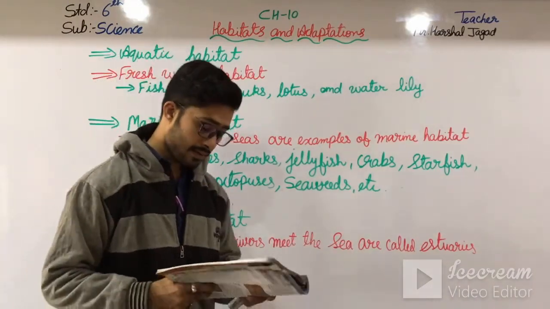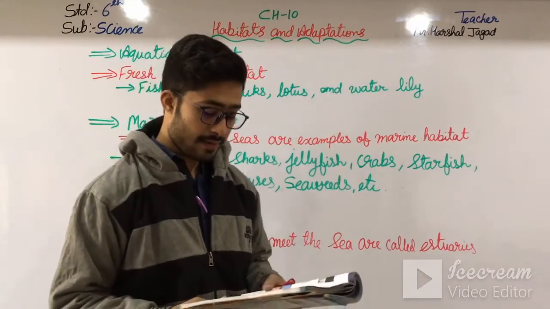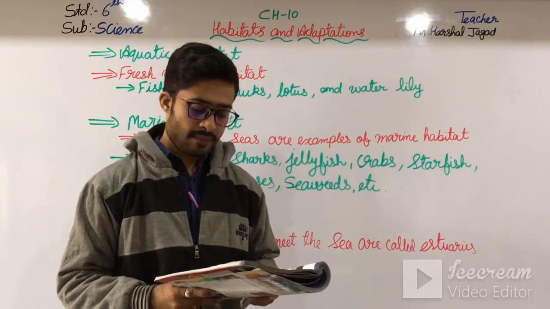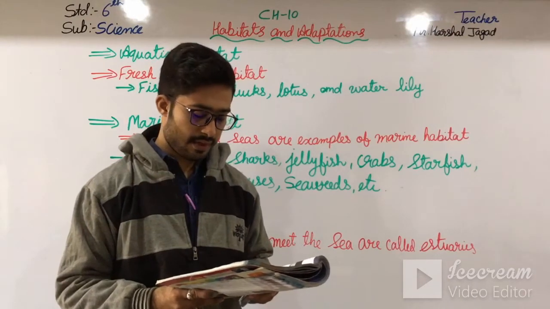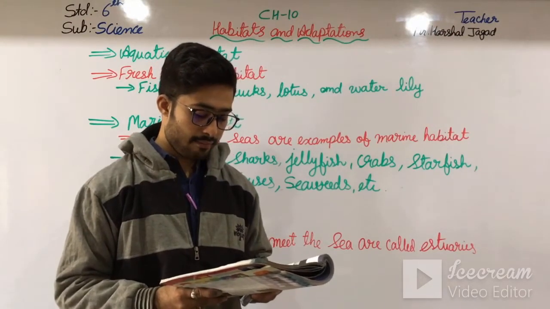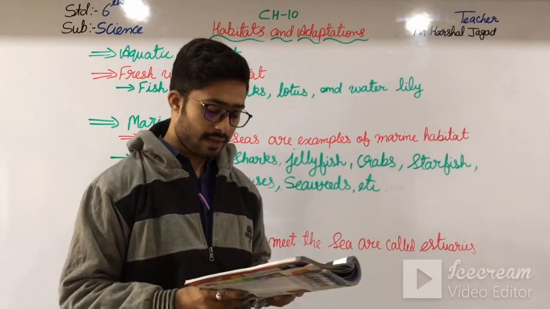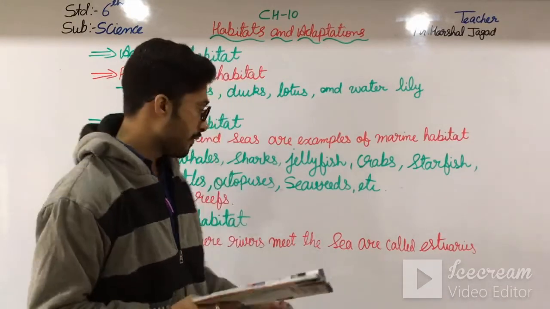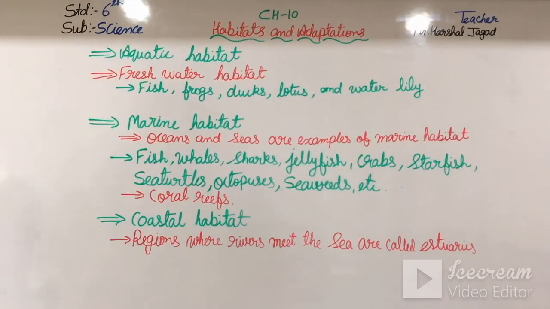And plants such as mangrove trees, seaweeds, and animals such as saltwater crocodile, water snakes, kingfishers, and many wading birds are commonly found in an estuary. Okay, so which things are found over here?